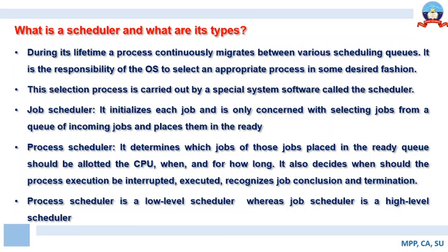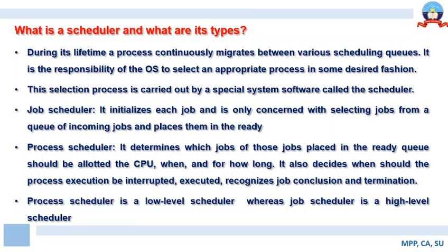To enable this migration between different scheduling queues, we have a special program called a scheduler. There are basically two types of scheduler. One is called a job scheduler and the other one is called the process scheduler. Job scheduler is capable of selecting a job and is responsible for placing that particular job onto the ready queue.